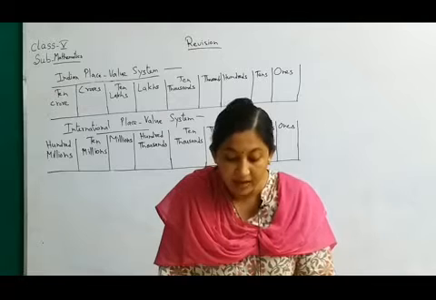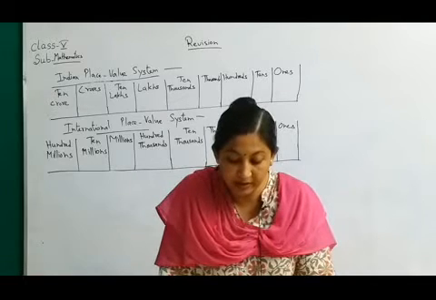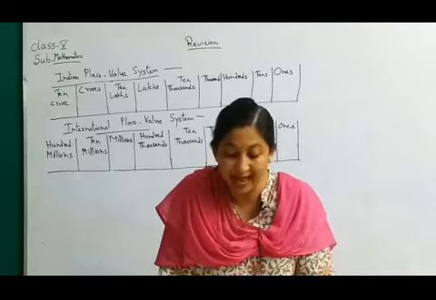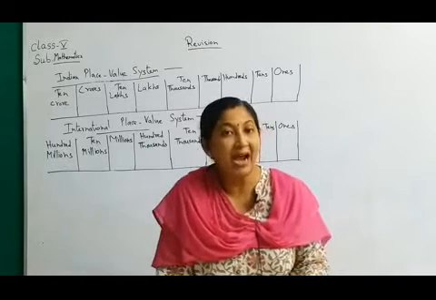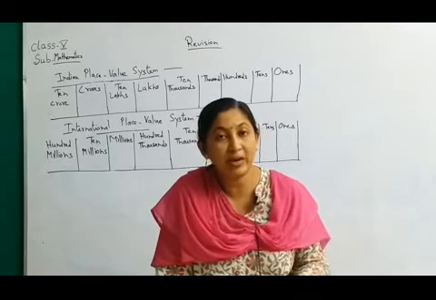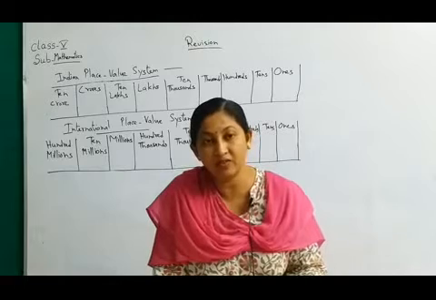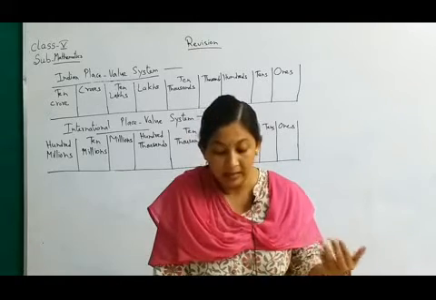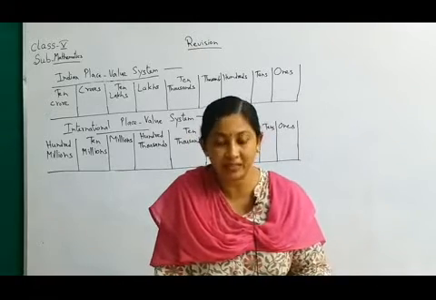Next is, when 1 is added to a given number, we get the dash of the given number. When you add 1 to the given number, you get the successor. So the answer will be successor. And when you subtract 1, it is the predecessor.